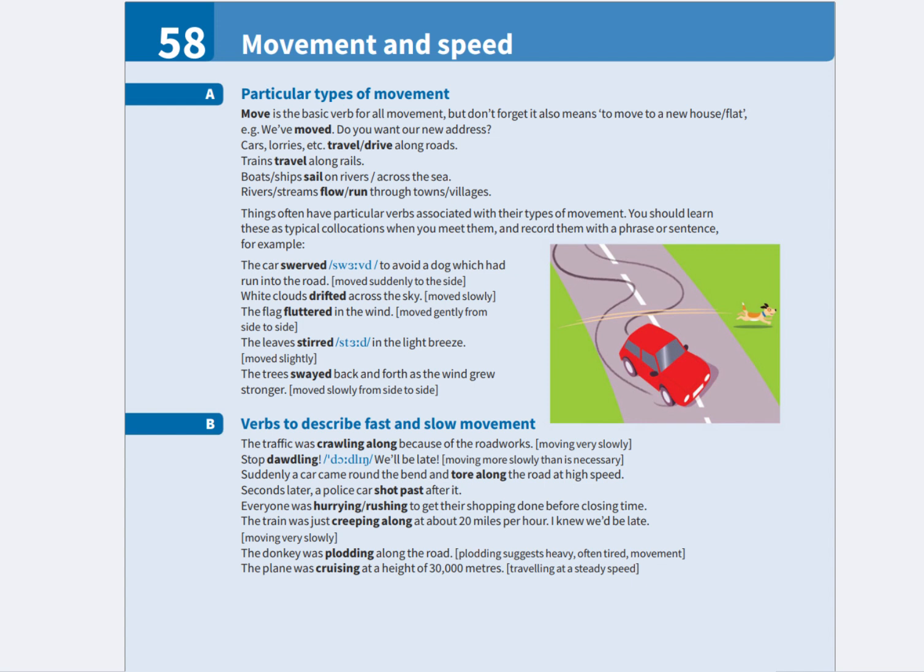When a car suddenly changes direction from one side to another, it swerves. For example, the car swerved to avoid a dog that had run into the road. When a person or object moves suddenly to one side, it veers. For example, the car veered suddenly to the side.